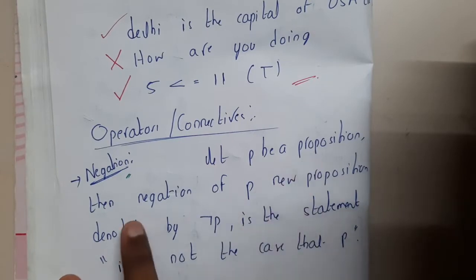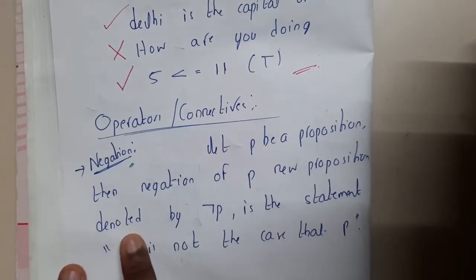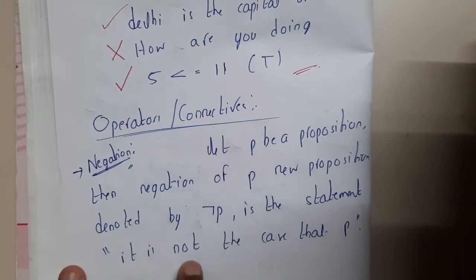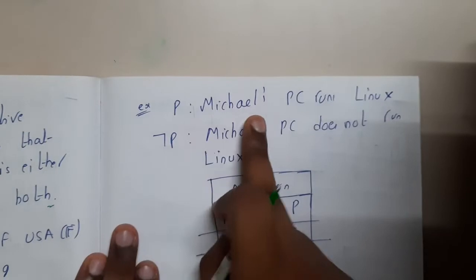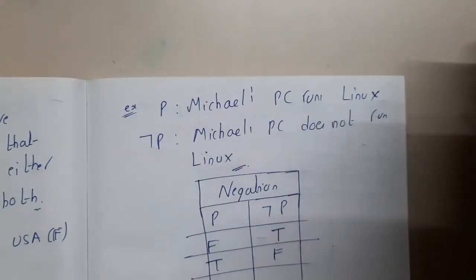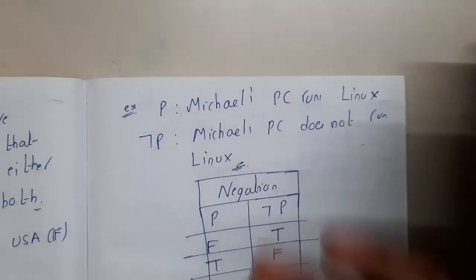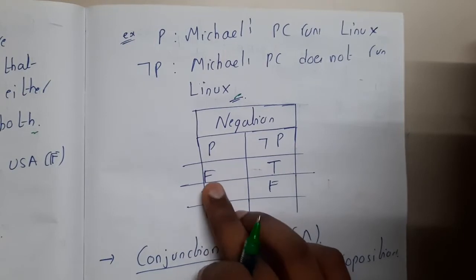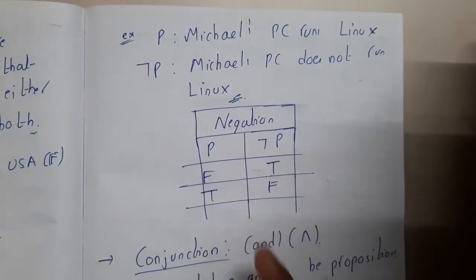Let P be a proposition. The negation of P, a new proposition denoted by ¬P, is the statement "it is not the case that P." The example is: Michael's PC runs Linux. The negation of the above statement is: Michael's PC does not run Linux. That is the opposite of it. To be clear, negation works this way: if the P value was false previously, the negation of P will be true. Opposite. False means true.